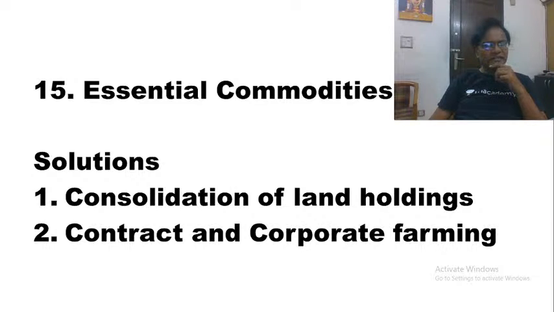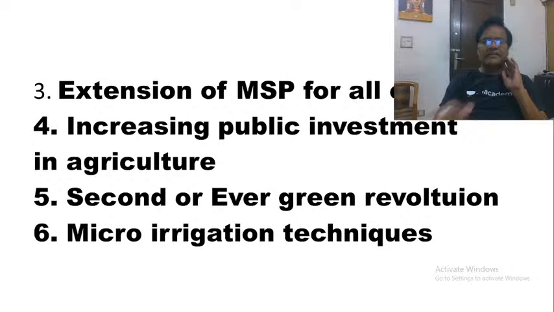Still, as I said, average per capita output is very, very low, and there are huge variations. In states like Punjab and Haryana, per capita output is very high, whereas in other states it is very, very low. We have regional differences also. Then, proceeding further, what are the other solutions that we talk about here?